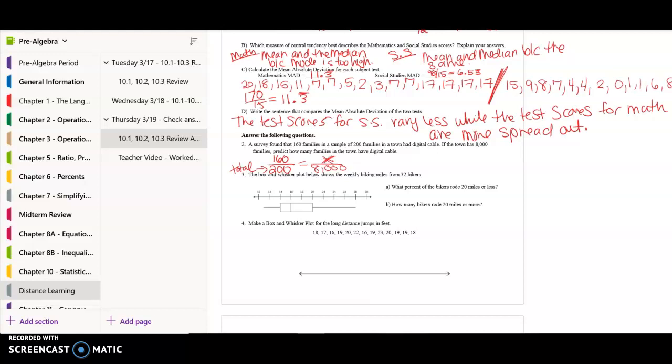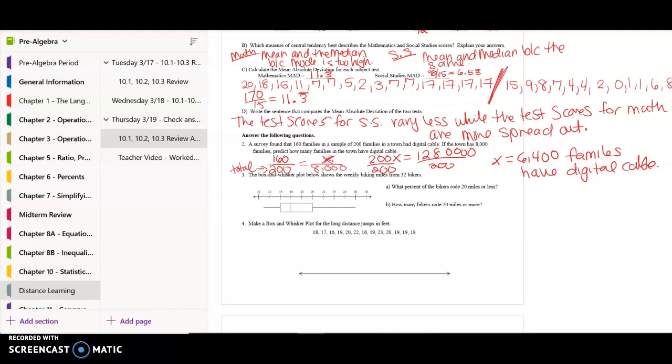So if I write that proportion, all I'm going to do here is cross multiply. So I get 200x is equal to 160 times 8,000. Okay, and I'm going to divide by 200. And I'm going to get my answer here of 6,400 families have digital cameras.